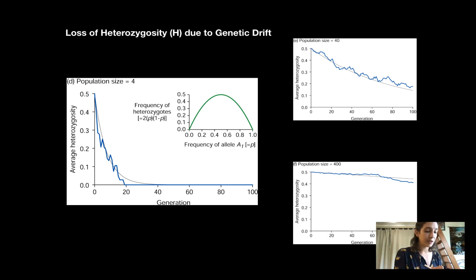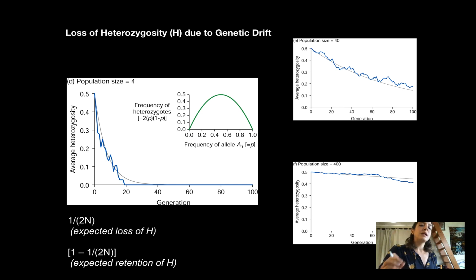So here are the same population sizes as the last slide. N equals 4, here's N equals 40, and here's N equals 400, and much bigger. And due to genetic drift, smaller populations will lose heterozygosity much quicker on average than larger populations. Larger populations will be losing heterozygosity much, much slower. This is based on population size.